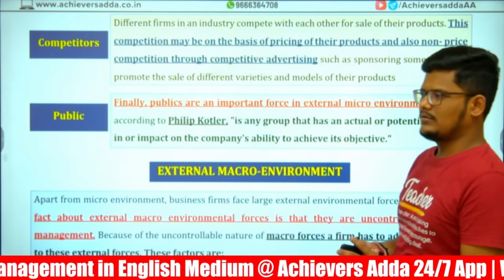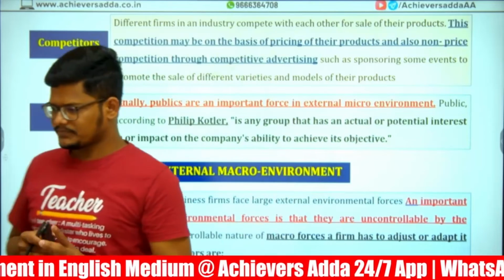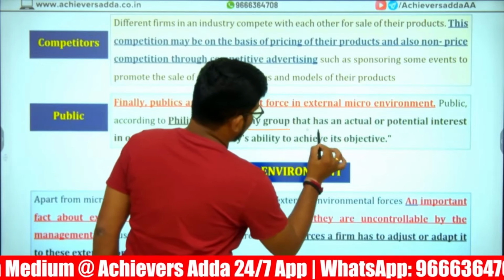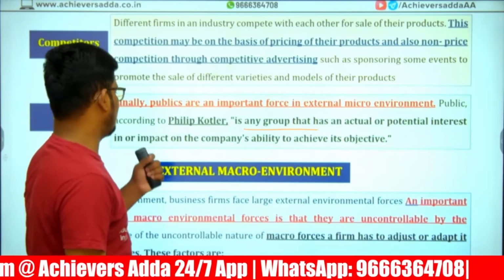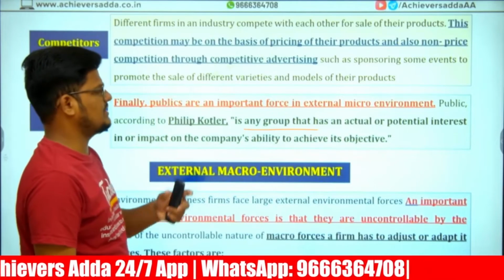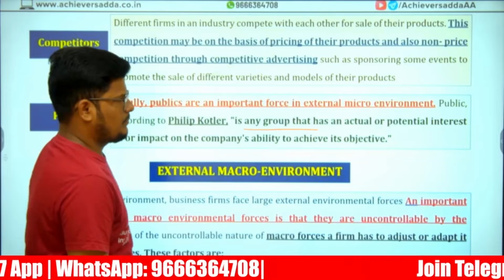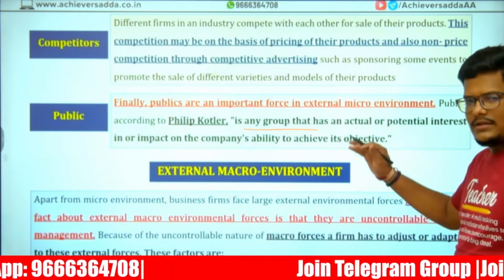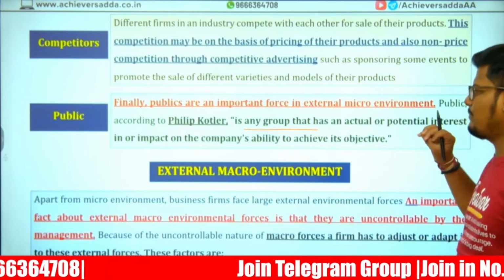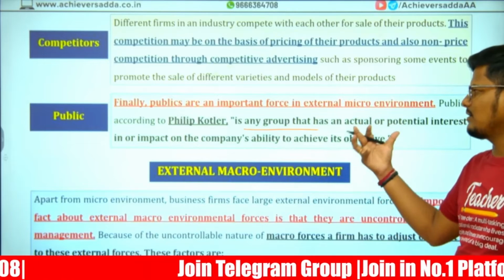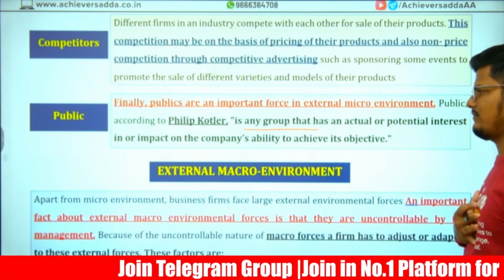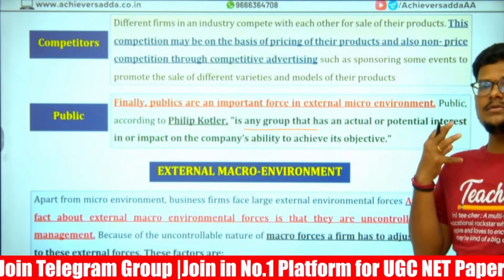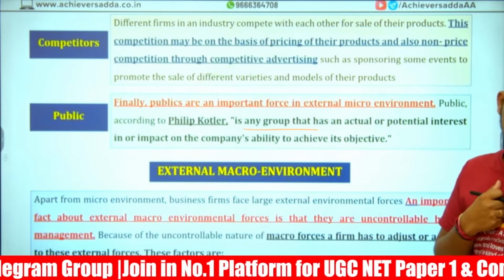So who mentioned it? Philip Kotler. Philip Kotler has mentioned: is there any group that has actual or potential interest in or impact on the company's ability to achieve its objective? Public is the one. The group that has actual or potential interest or impact on the company's ability to achieve its objective. So public are outsiders for the company, but they have the ability to impact the company's objectives achievement.